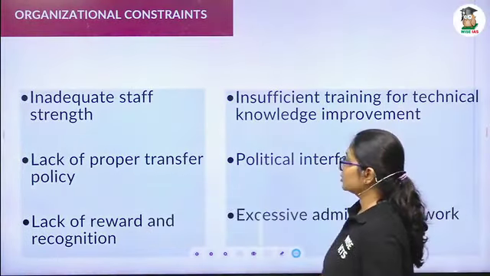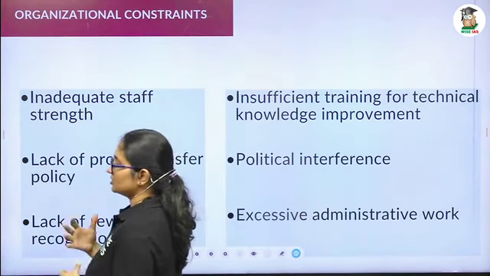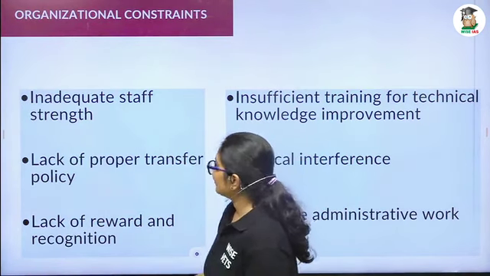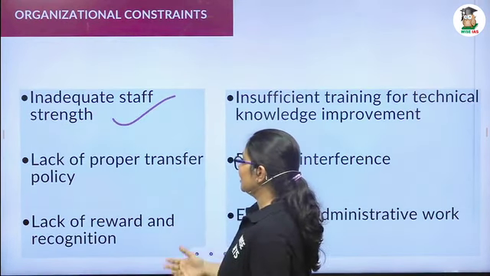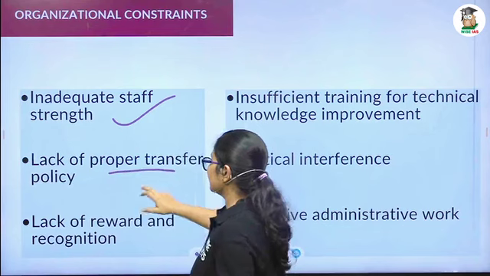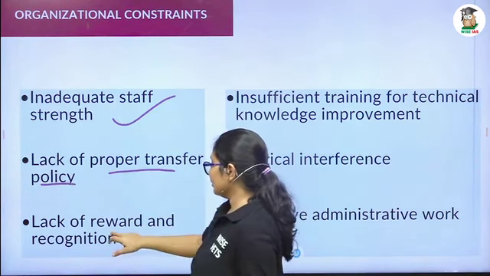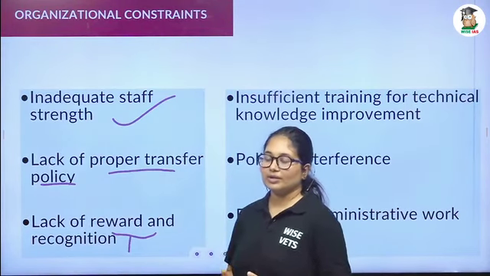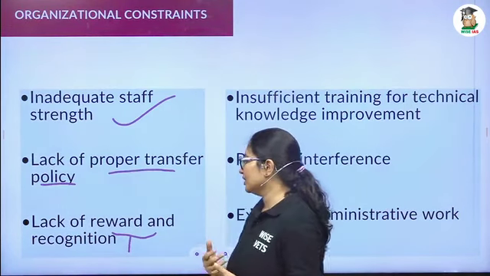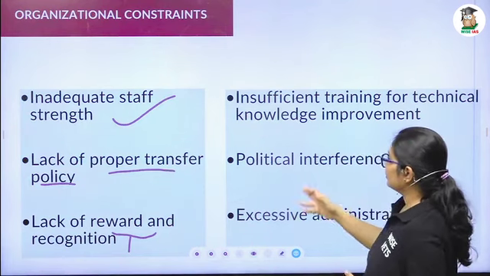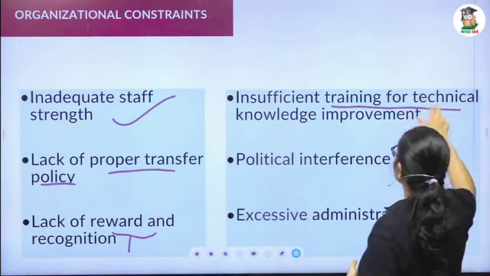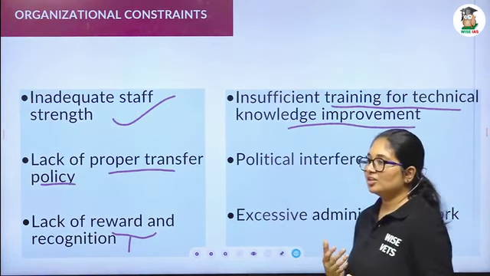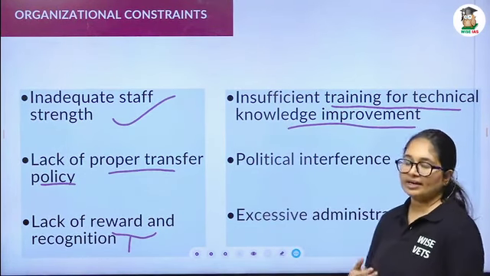So let's move to the next one, the organizational constraints. What constraints are there in the organization? Inadequate staff strength, lack of a proper transfer policy for the employees, and lack of reward and recognition. You are working more, but the employees are not provided sufficient reward and recognition. And the fourth is insufficient training for technical knowledge improvement. There is no training for the extension agent, so he cannot give those ideas to farmers.